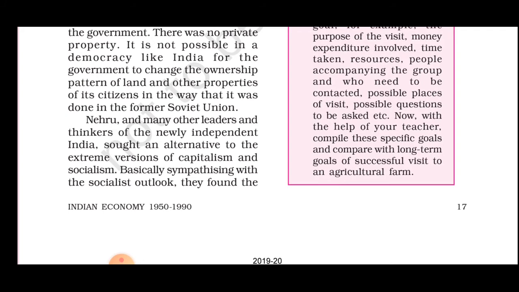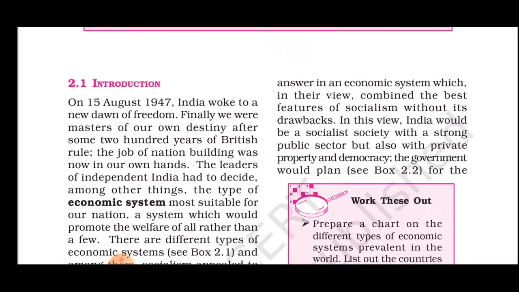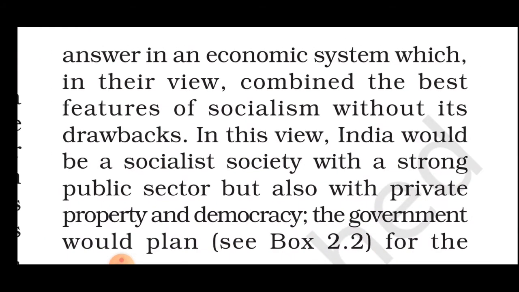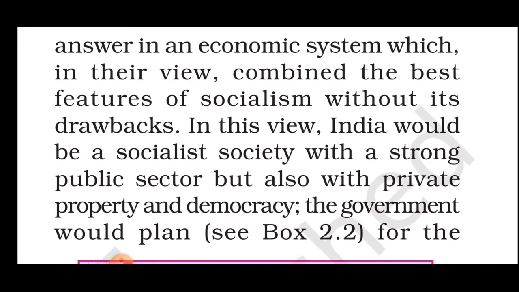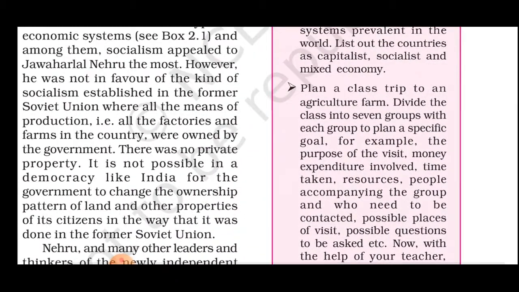Nehru and many other leaders and thinkers of newly independent India sought an alternative to the extreme versions of capitalism and socialism. Basically sympathizing with the socialist outlook, they found the answer in an economic system which, in their view, combined the best features of socialism without its drawbacks. In this view, India would be a socialist society with a strong public sector, but also with private property and democracy. So the government would plan the goals.